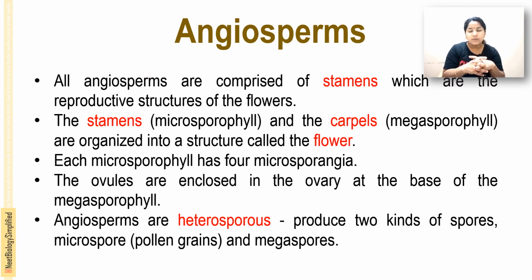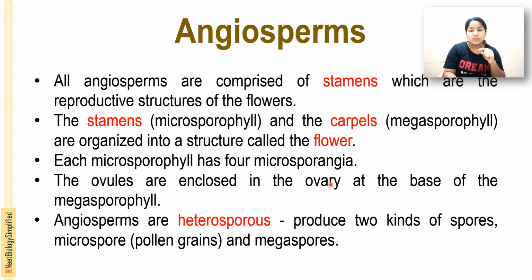All angiosperms are composed of stamens, which are the reproductive structures of the flower. The stamens, the microsporophylls, and the carpels, the megasporophylls, are organized in a structure called the flower. Each microsporophyll has 4 microsporangia.